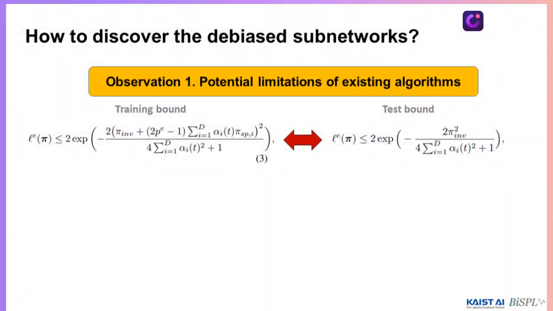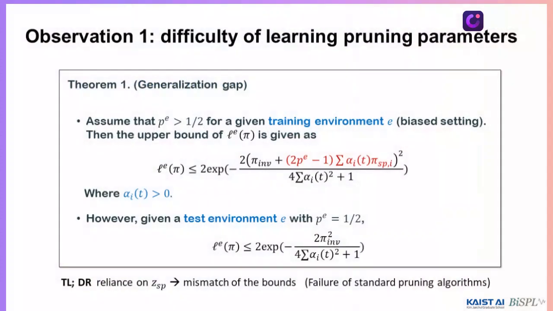So for limitations, we first observed that the standard pruning algorithm failed to close the generalization gap. In detail, although we optimize pi in a biased training environment, it does not guarantee the generalization of subnetworks in a debiased test environment. This is because the increase of pi spurious contributes to the minimization of the training bound. From the optimization perspective, there is no reason to prune out these spurious features if the bias probability p is high.